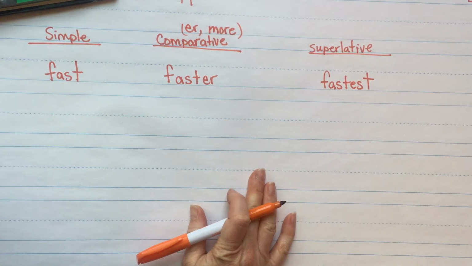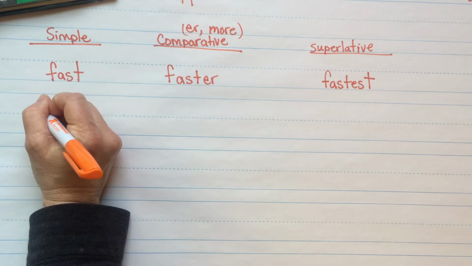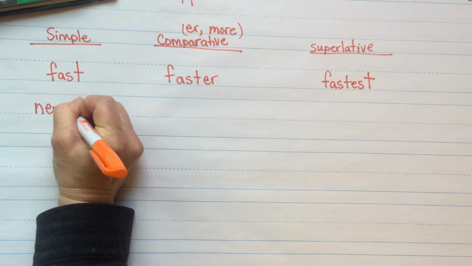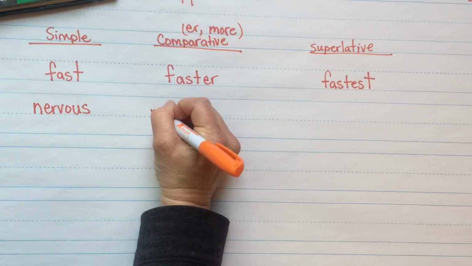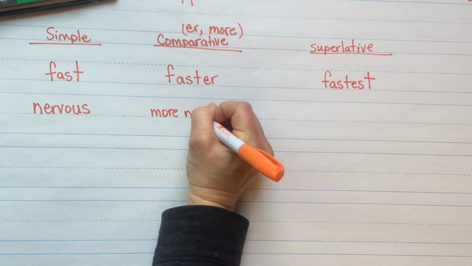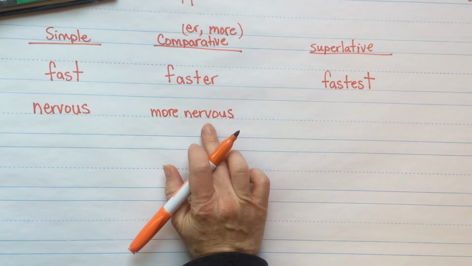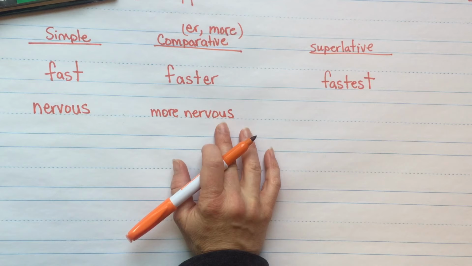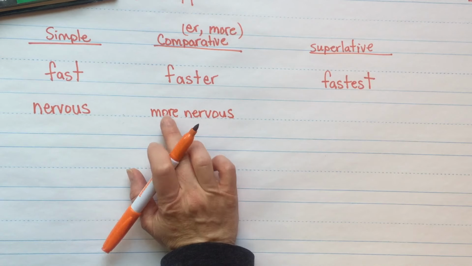Okay. What about a word like nervous? Do we say nervous-er? No, what do we say? We say more nervous. Here is a little rule to follow. When your adjective has two syllables, sometimes it can have er, but most of the time it's going to have a more in front of it, okay?